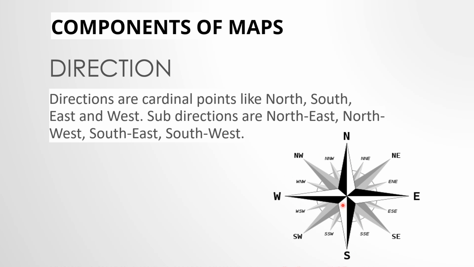चलो, तो the first component was scale. Now the second component is direction. Scale याद है ना? Scale is nothing but the ratio between the actual distance on map and actual distance on earth. And direction is nothing but north, south, east, west, and there are sub directions as well: northeast, northwest, southwest, and southeast. Okay, so these are sub directions. Chalo, next.